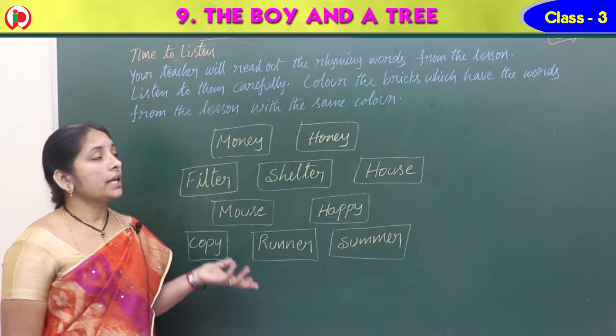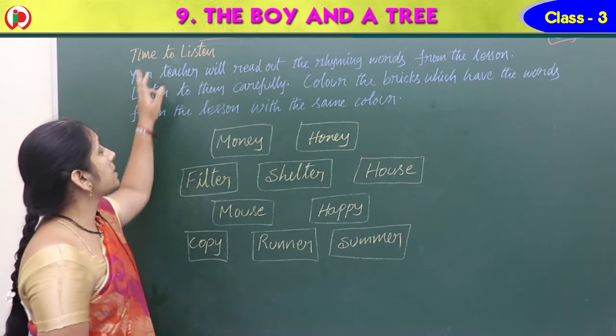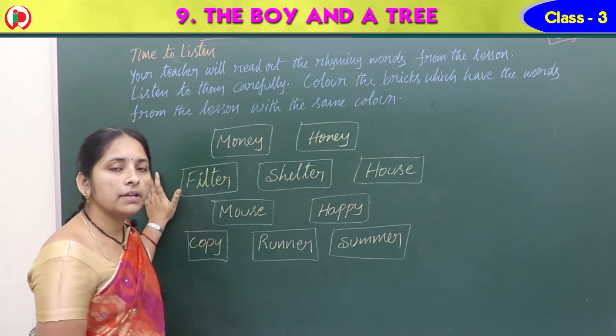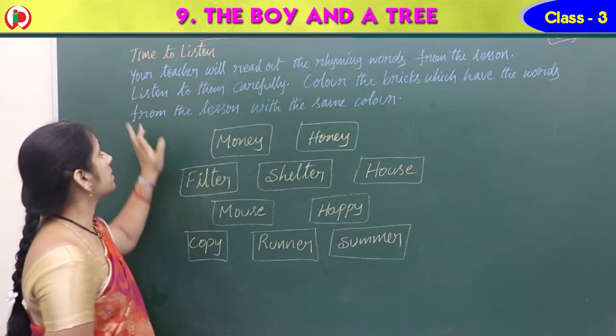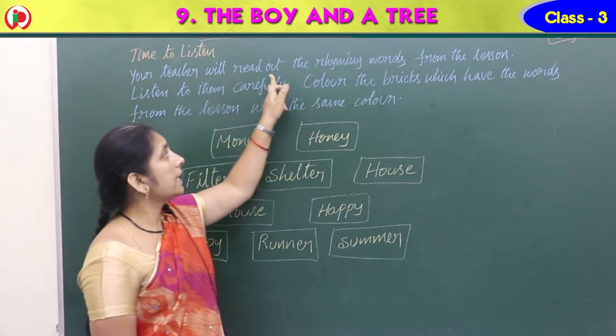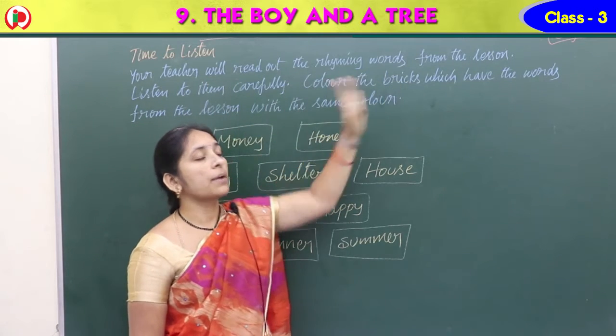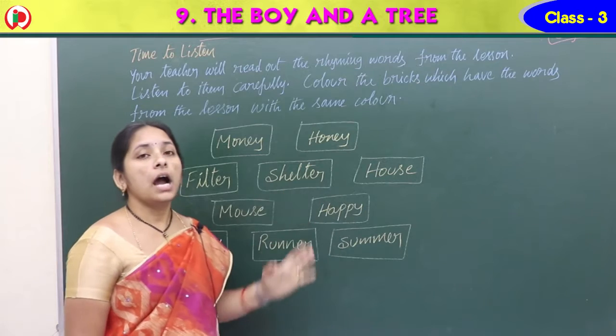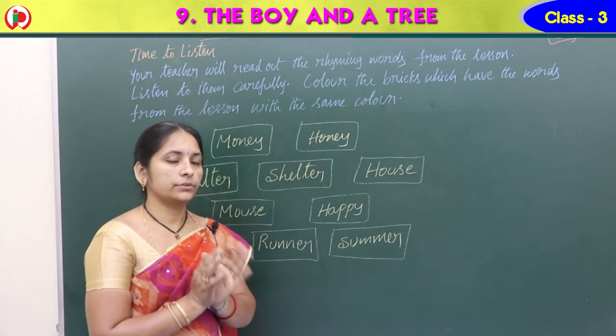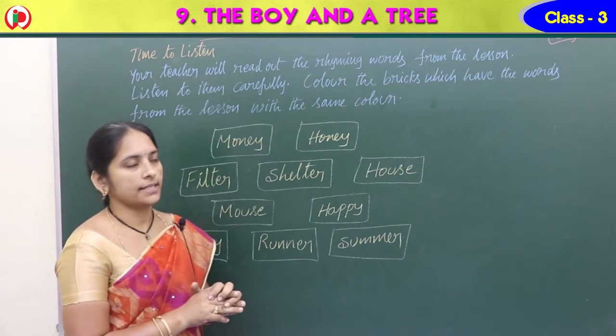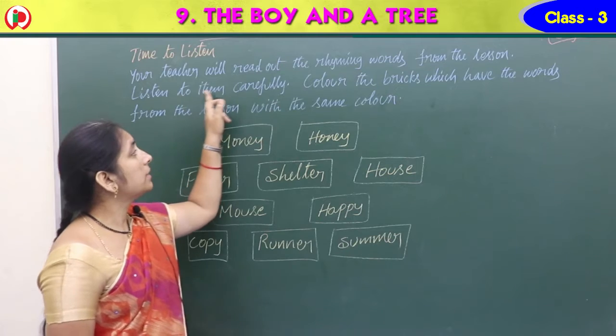The next topic in this lesson is Time to Listen. So what can we listen to in this? See this. Your teacher will read out the rhyming words from the lesson. Now listen to them carefully.